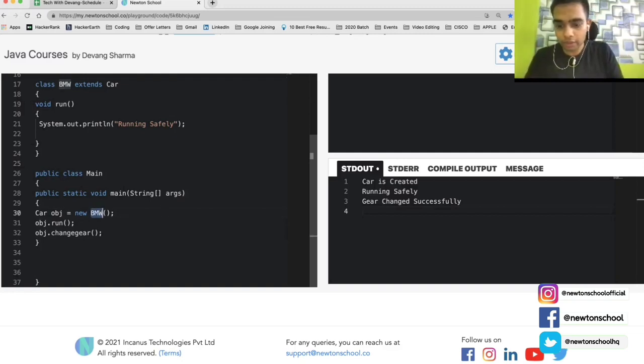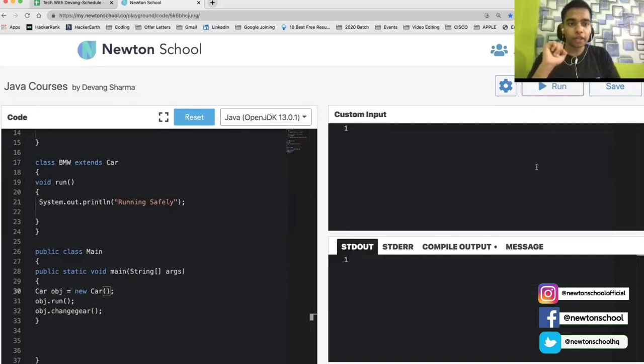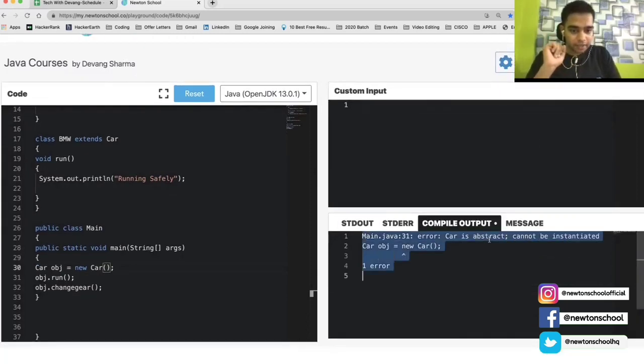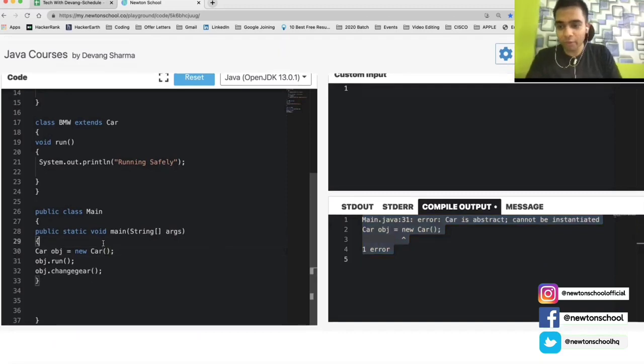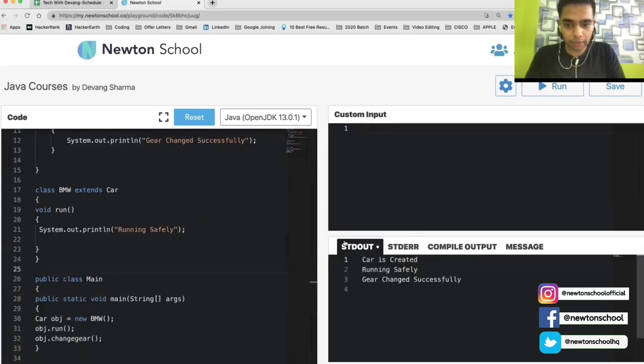So what if I change it? What if I just change it to Car? Let's see what output comes now. There is no output, there is an error. Let's see the error. Car is abstract. The Car class is abstract. It cannot be instantiated, right? So what do you have to do? You have to call another class which is extending that class in order to make it run. Now the program will run successfully and will give you the output as expected.